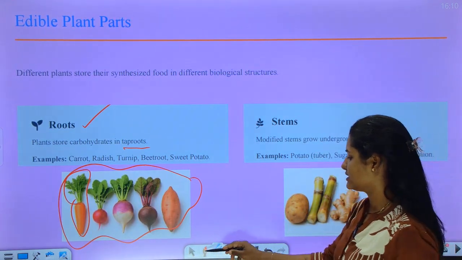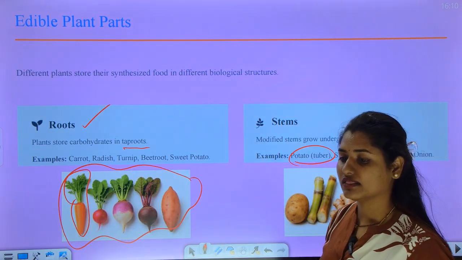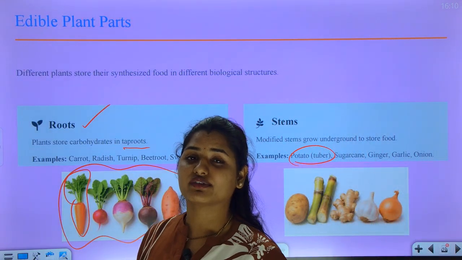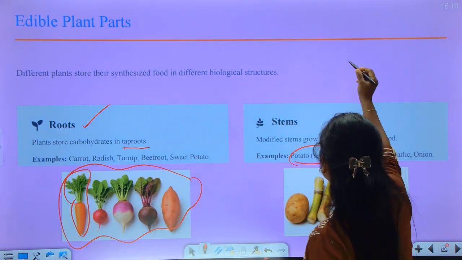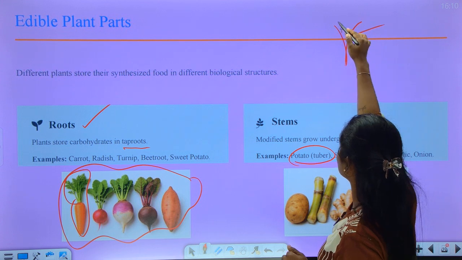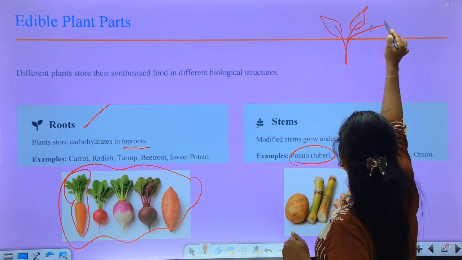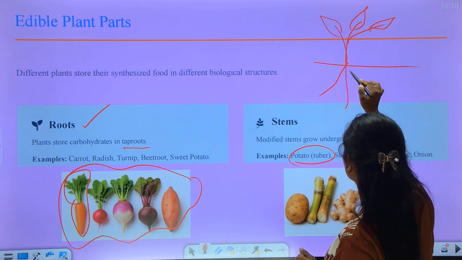Coming to the stem, the main example is potato. Everyone assumes that potato is from root, but no, potato is from stem. Assume that this is the plant and this is the soil, and down there are the roots.